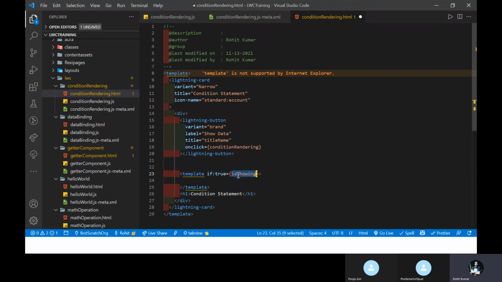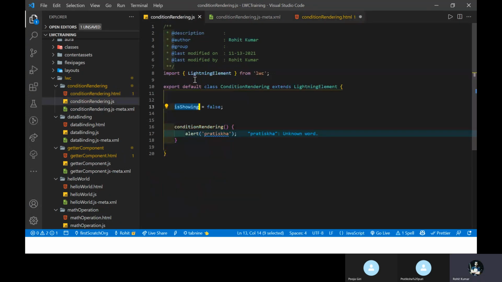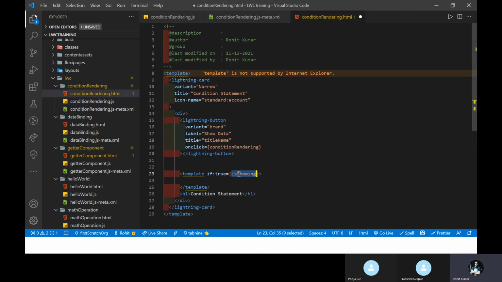So isShow is showing me the false value here because its value is false, right? You can see here, the first time it is false. And once this is false, you cannot see this conditional statement here. Let me move this from here to here.